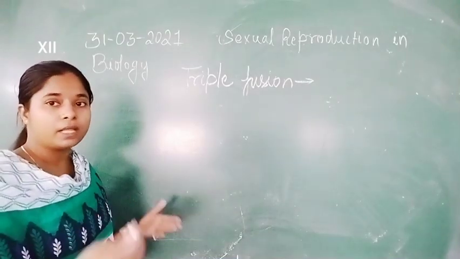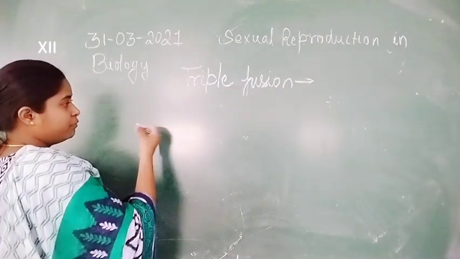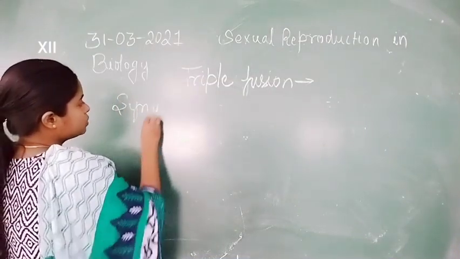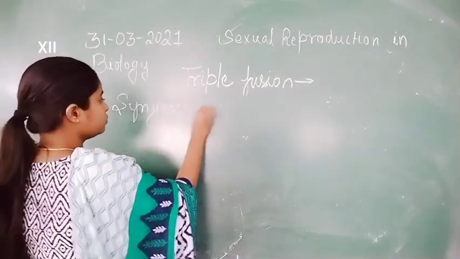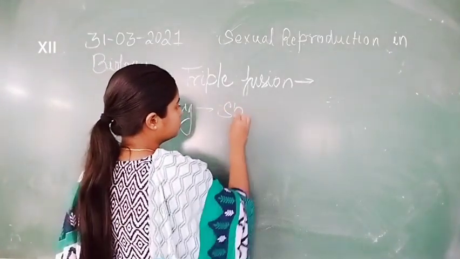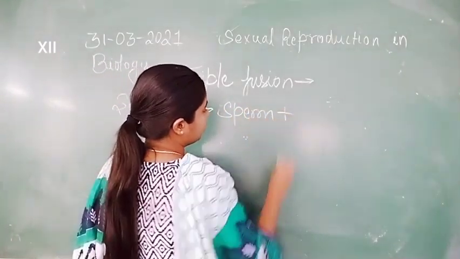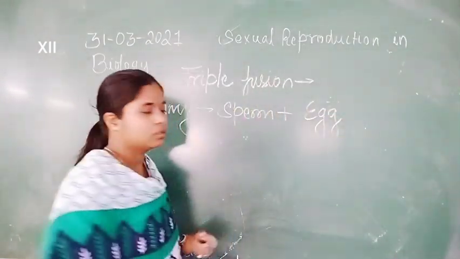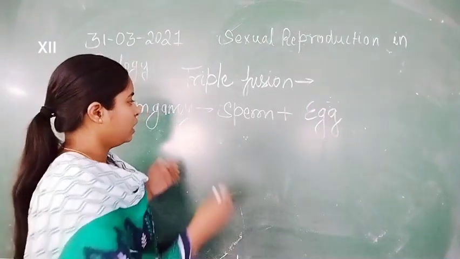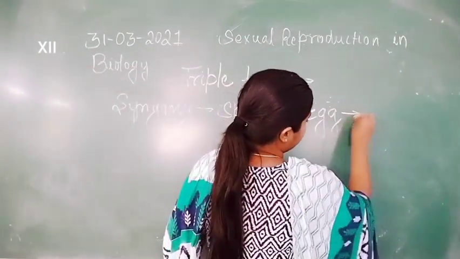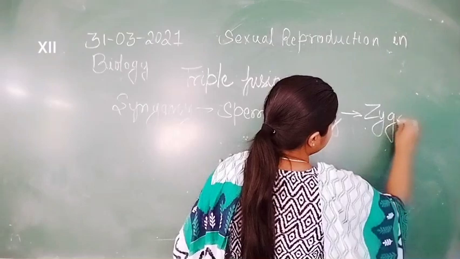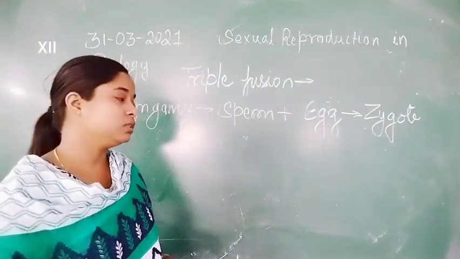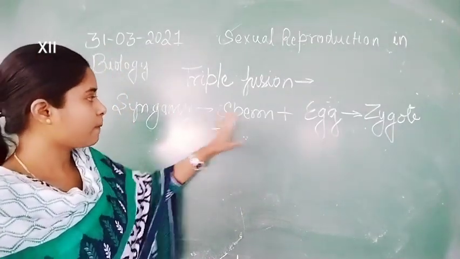after triple fusion, next is the syngamy, because we already know that in the syngamy process the sperm fuses with the egg and forms the zygote. The zygote will be formed after the fusion.